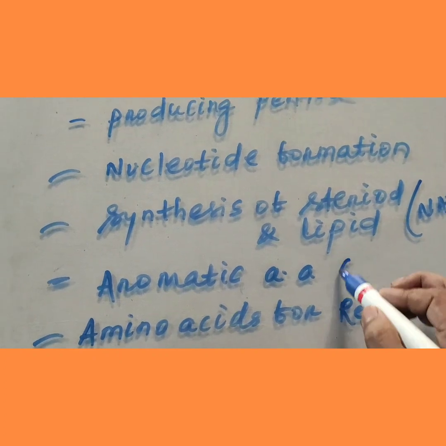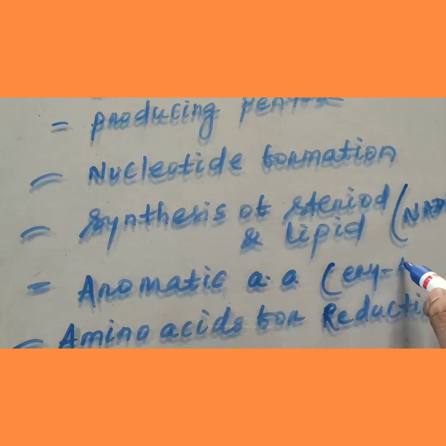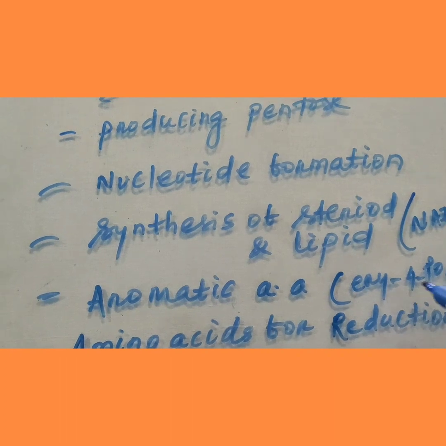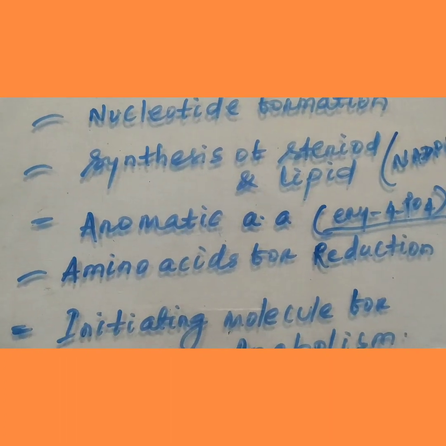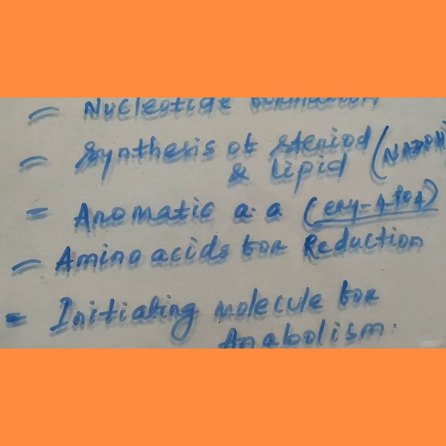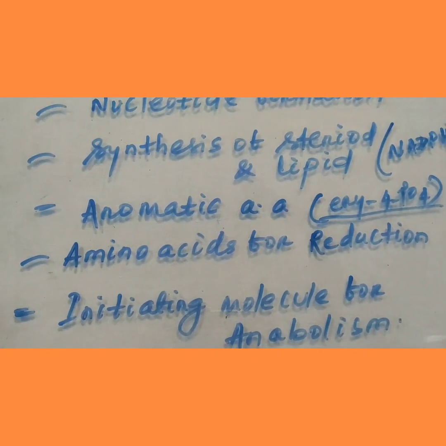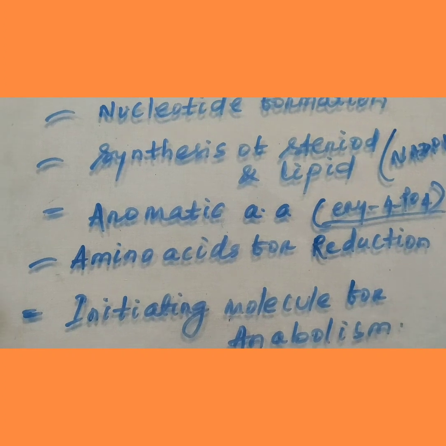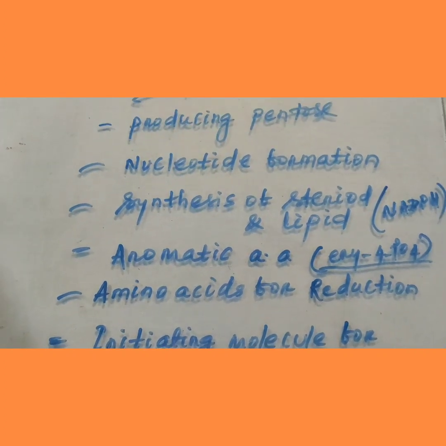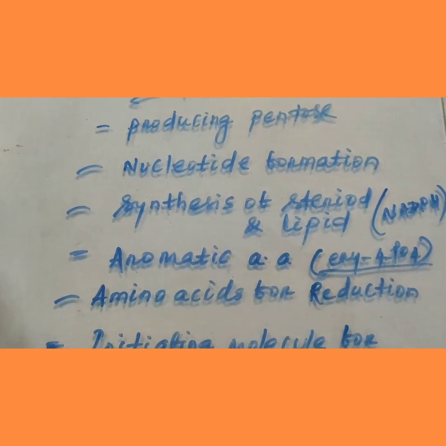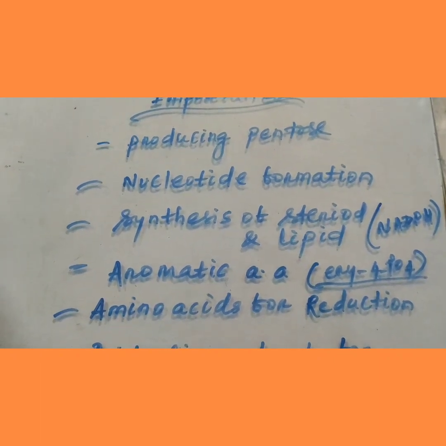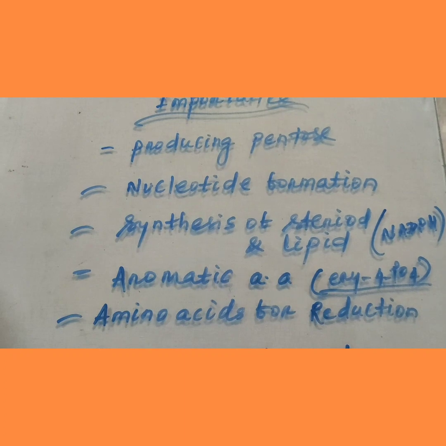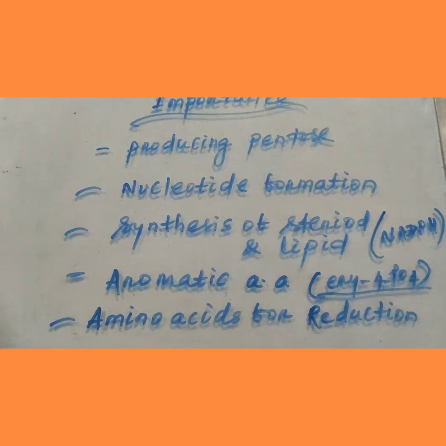Aromatic amino acids are produced from erythrose 4-phosphate. This is the compound which produces aromatic amino acids. Different amino acids are produced by reducing reactions. It helps in initiating different types of anabolic reactions, because the pentose phosphate pathway itself is an anabolic pathway rather than catabolism. It does not yield ATP, but it produces NADPH and pentose.